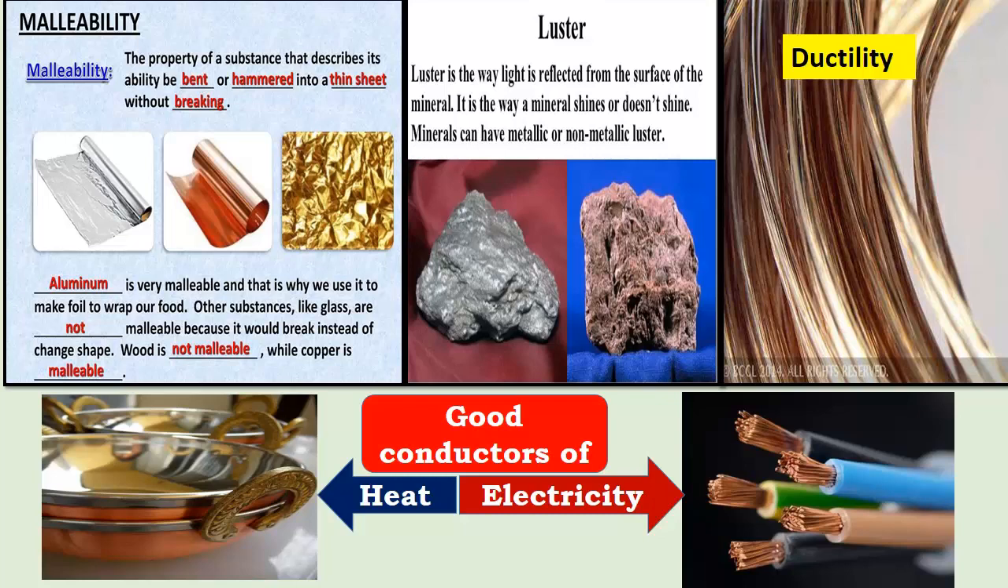Now ductility. Ductility is a property by which we can form wires from metals. So you all know there are wires made from aluminum, from copper, from silver, from gold. All these metals which we are using in daily life are good conductors of heat, and that's why in our kitchen you find utensils made up of copper, aluminum and iron, whereas electricity is conducted through the copper and the aluminum wire.